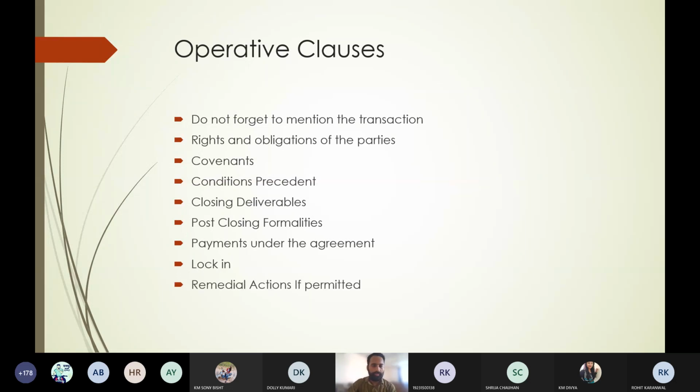Now next comes the remedial actions if permitted. In case you are doubting that there might be some kind of damage, then what will be the remedial actions? If there are some kind of mishappenings or any kind of losses, then what may be the remedy? Remedy means you have to compensate, you have to give an alternative, you have to give other possible measures by which you can complete the contract. So these are the remedial actions if permitted. Whatever the permitted remedial actions are shall also be mentioned in the operative clauses.